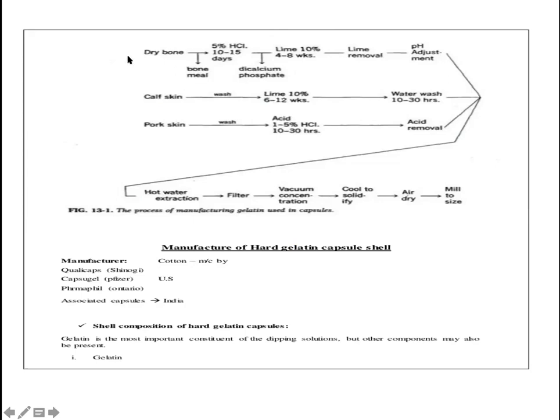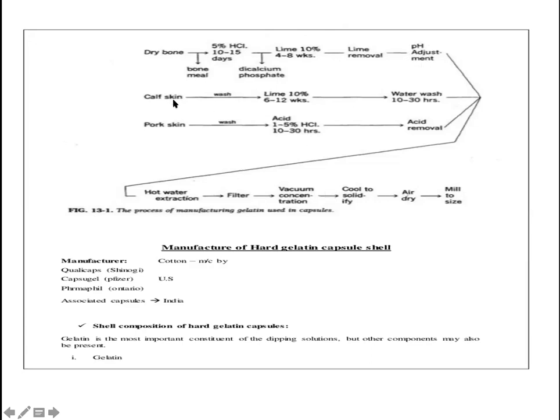As I told you, bones always go with type B gelatin, in which we use lime. It is given 4 to 8 weeks. Generally, we go 4 to 8 weeks, as I also told you. 10% lime is used. Then it is washed to remove the lime. Then again the pH is adjusted using 2N hydrochloric acid. Then, as I told you, it goes for extraction, and the same process is followed here.